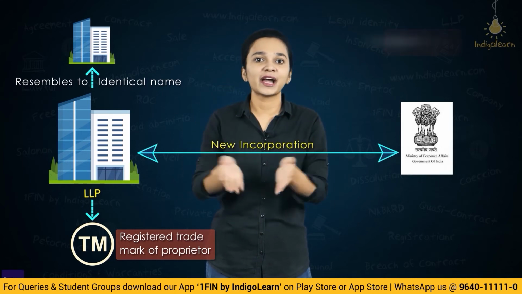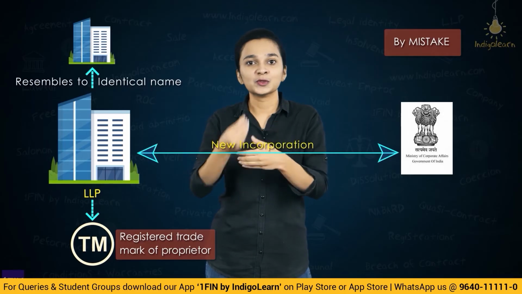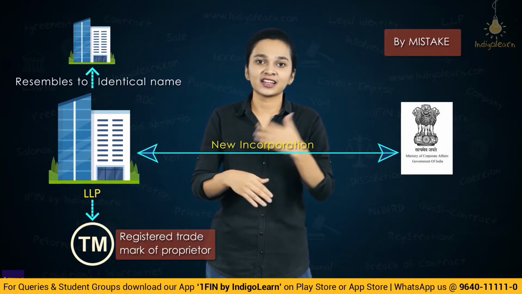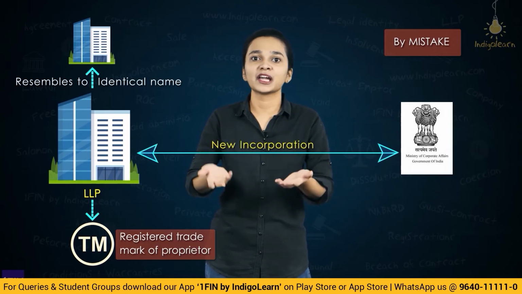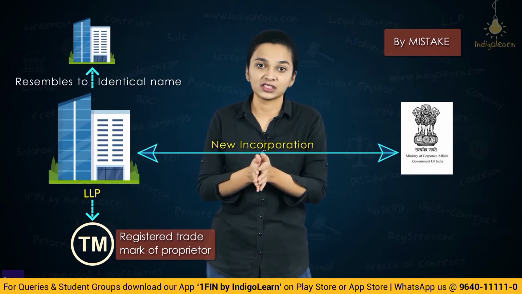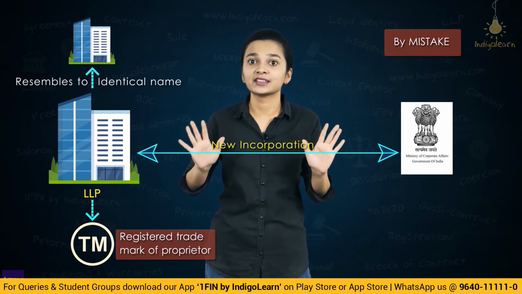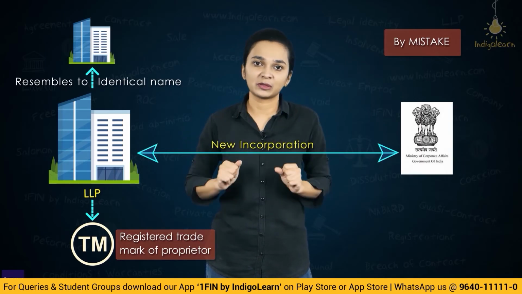And this has happened by mistake. Usually whenever the registrars allot names, they do verify everything, but this has happened by mistake, because of inadvertence. Then in such a situation, what can be done?